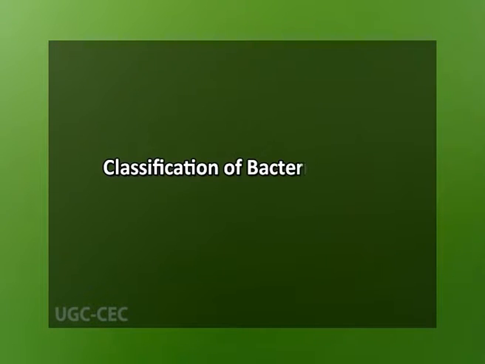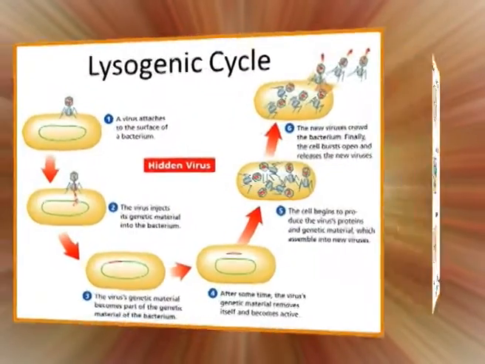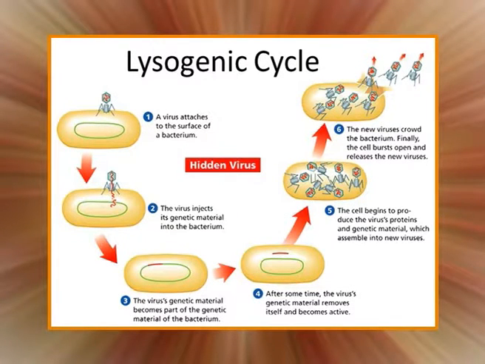Now coming to the second objective, that is classification of bacteriophages. All known phages can be divided into two groups according to the type of infection. One group is characterized by lytic infection and the other is represented by lysogenic or temperate type of infection.